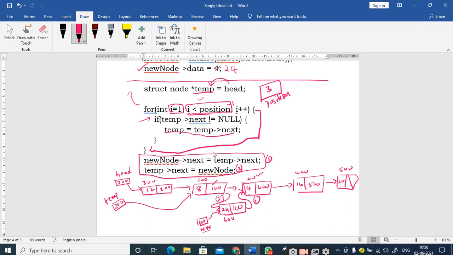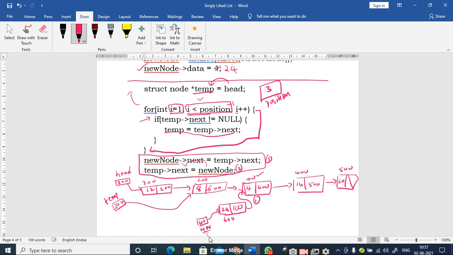Now the second action is you have to make the second node next part to point to the address of the new node. So how can I access the address of the new node? It is present inside new node next, NN, sir. Right. How can I access this second node next part? By using temp next. So temp next I am modifying it with the new node value. So what is the value of new node? It is 600. Therefore this part, instead of 100, is overwritten with 600.